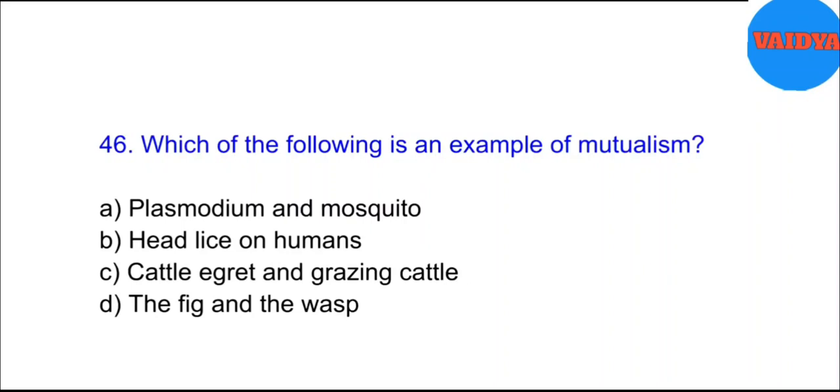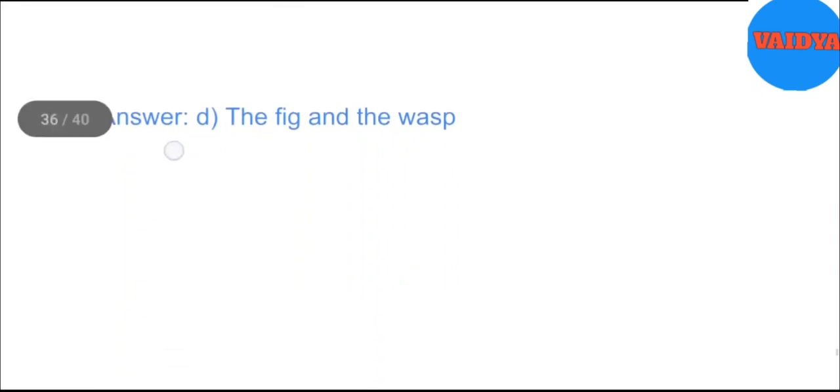46. Which of the following is an example of mutualism? A. Plasmodium and mosquito. B. Head lice on humans. C. Cattle egret and grazing cattle. D. The fig and the wasp. Answer. D. The fig and the wasp.